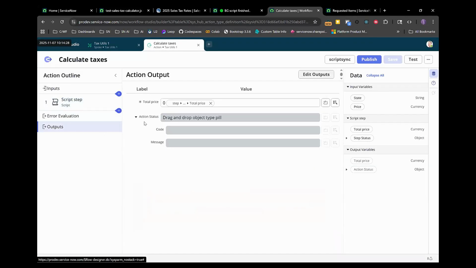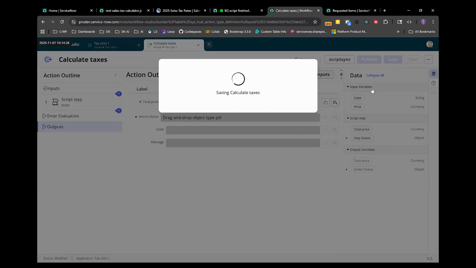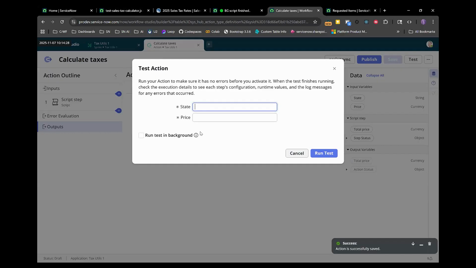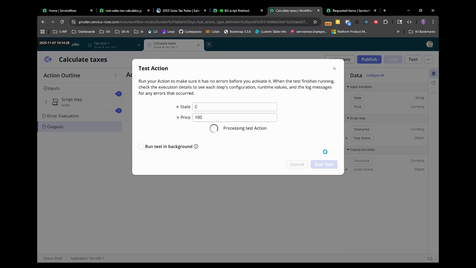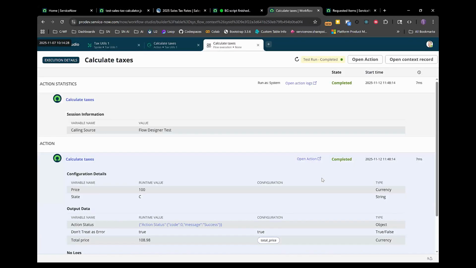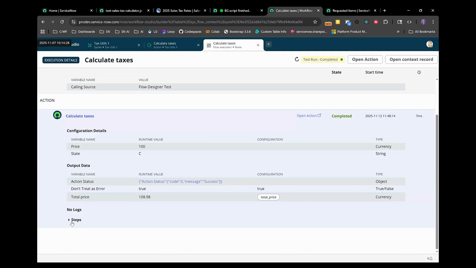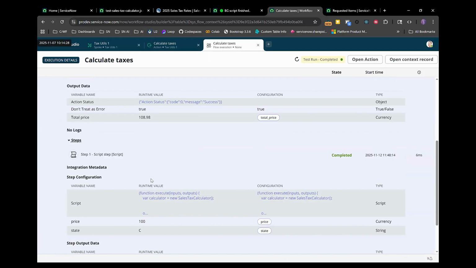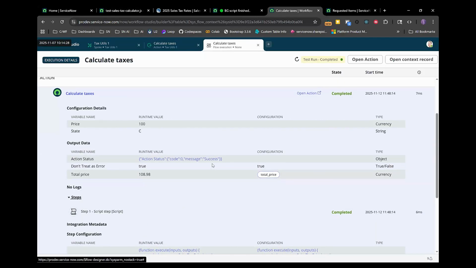If we had the outputs, we don't want this, right? That zero is still there. And so let's save that and run the test again. I think we're getting a little closer. And 100. All right, so total price, that's what we want, right? $100. It applied that correctly. So that all looks good.